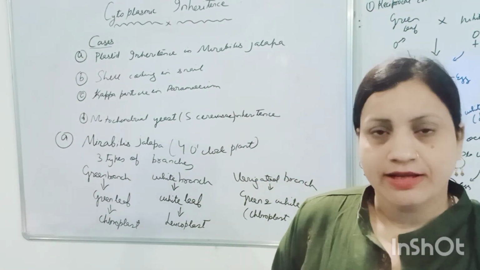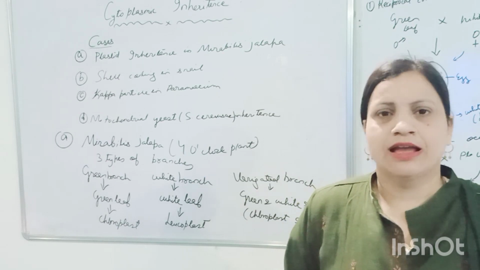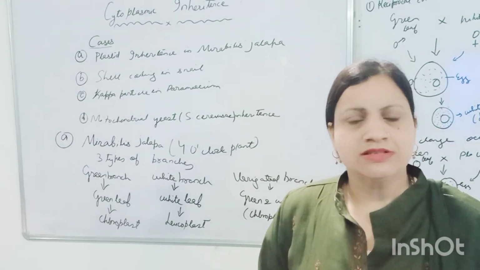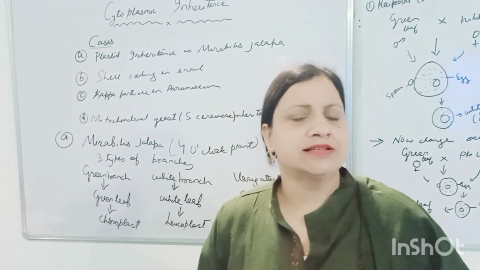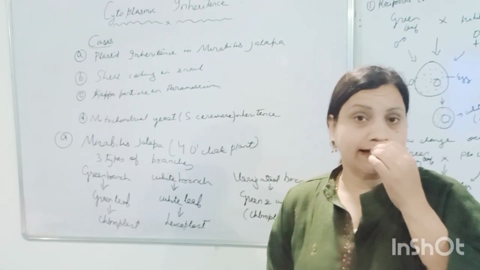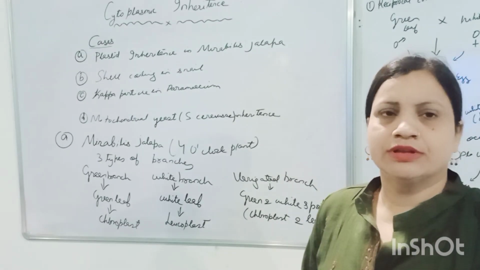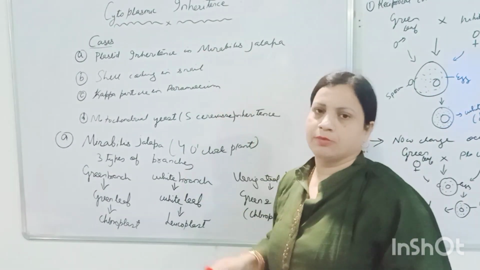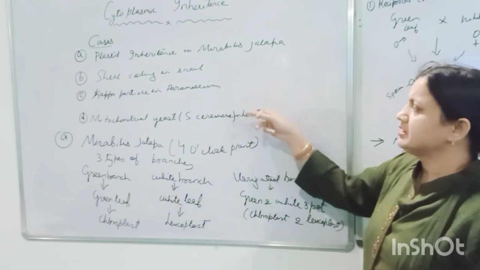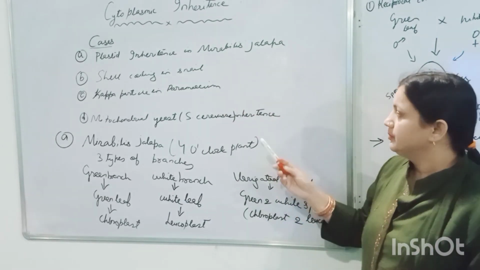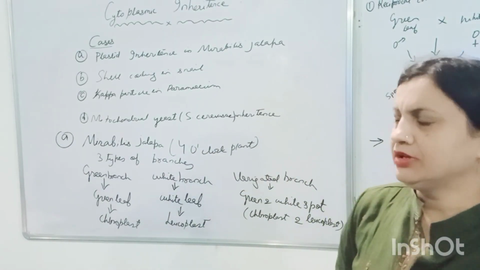Today the topic is extrachromosomal inheritance, or cytoplasmic inheritance, or maternal effect. In the last video I told you what cytoplasmic inheritance is and differentiated it from nuclear inheritance. Here we will study the cases in cytoplasmic inheritance. There are many cases studied: first, plastid inheritance in Mirabilis jalapa. Other cases are coiling in snail, kappa particles in Paramecium, and mitochondrial inheritance in yeast. These are the different types of cases which we will study in cytoplasmic inheritance.